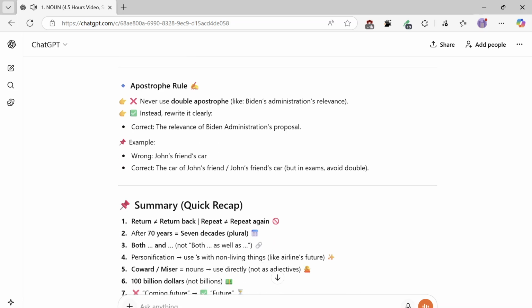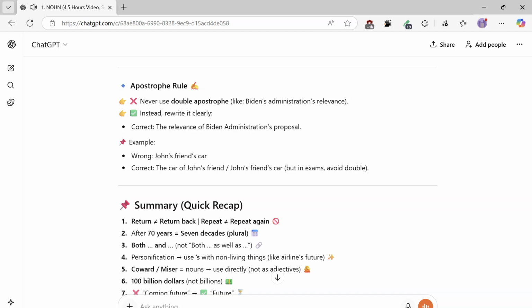Apostrophe rule. Never use a double apostrophe like "Biden's administration's relevance." Instead, rewrite it clearly: the relevance of Biden administration's proposal. Example, wrong: John's friend's car. Correct: the car of John's friend. But in exams, avoid the double.